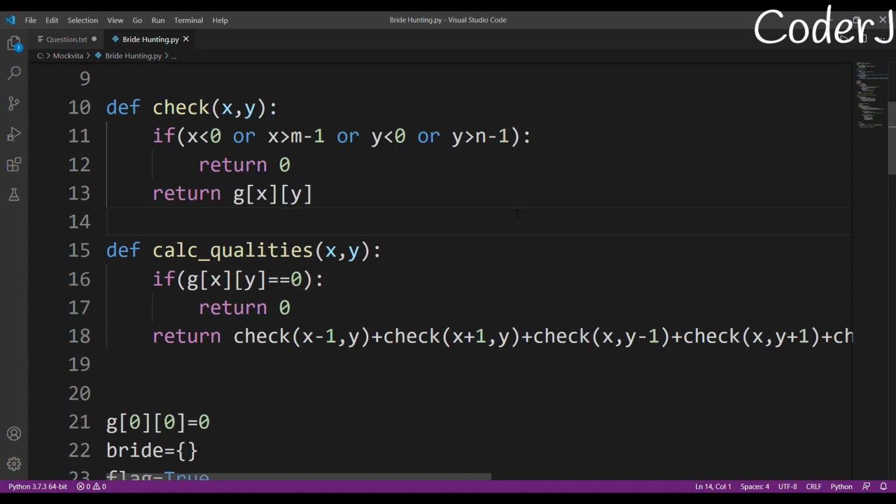Well, so this was the solution of right hunting, and I really don't think that after solving this question you'll ever have any difficulty in solving a 2D matrix related question, a graph related question, or where a lot of coordinates are involved, because now you know a lot of things. You know how to calculate distance, how to use your neighbor, how to check a bound.